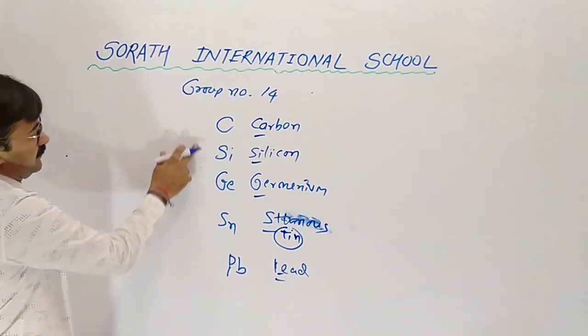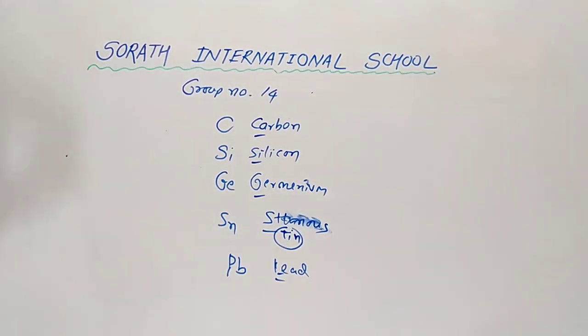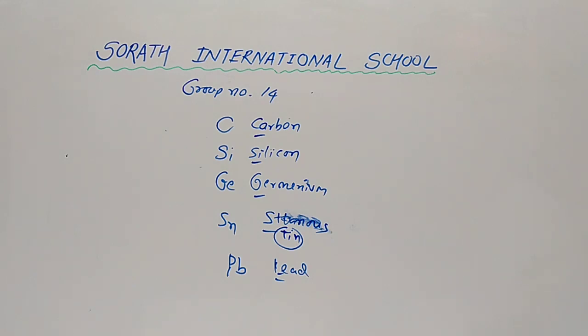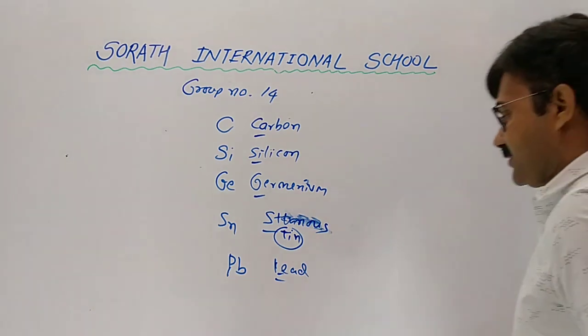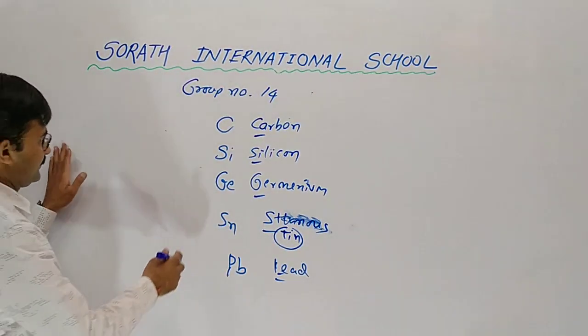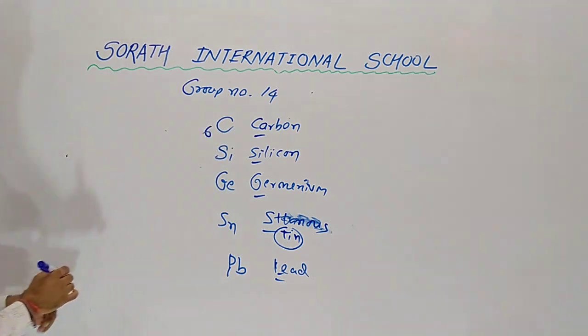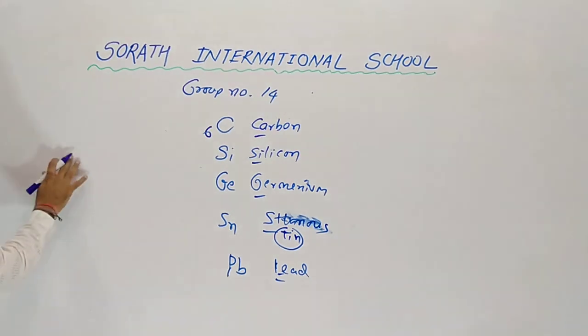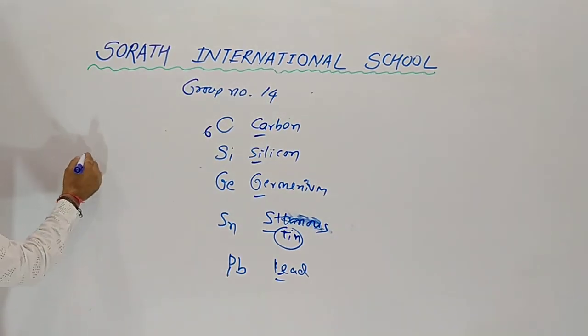Here, total number of elements, tell me. In the group number 14, elements are 5. Which one? Carbon, silicon, germanium, tin, and lead. Here the atomic number of carbon is compulsory, we have to remember. Then we can apply our trick.